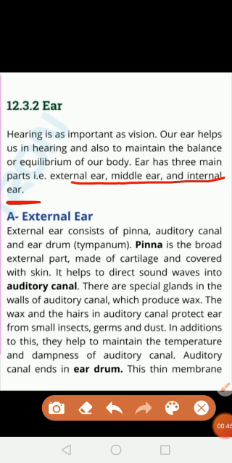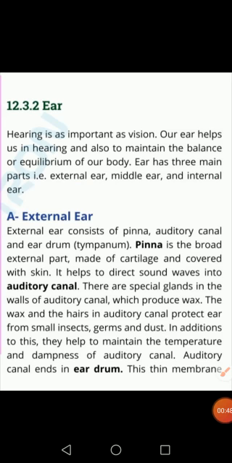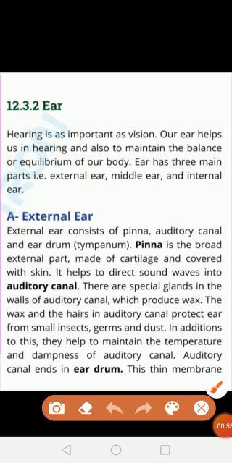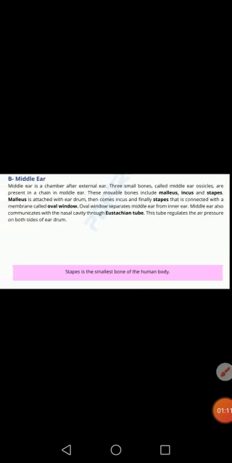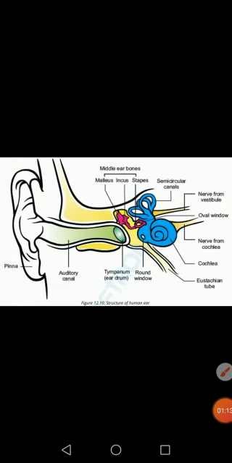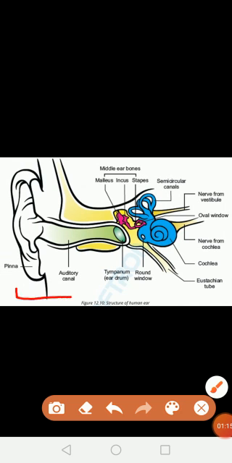Okay, the first part of the ear is the external ear, and it is further divided into three parts: pinna, auditory canal and eardrum or tympanum. This figure shows the human ear, and these are the three parts of the external ear.